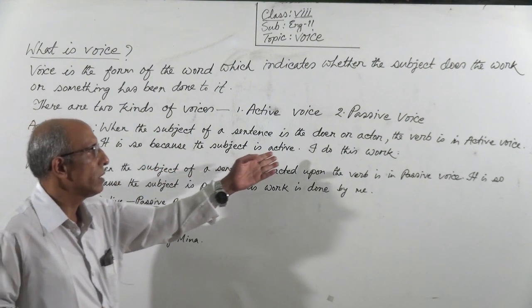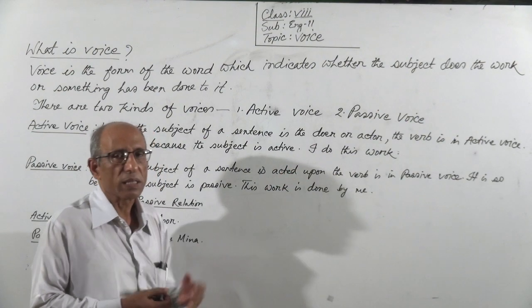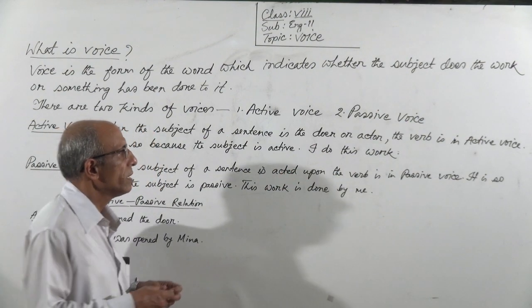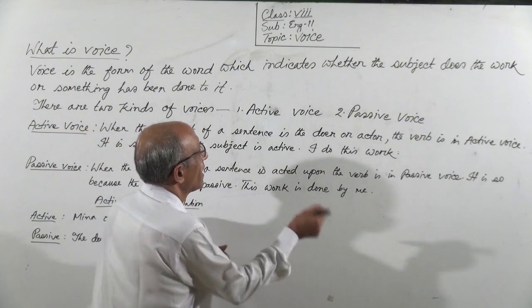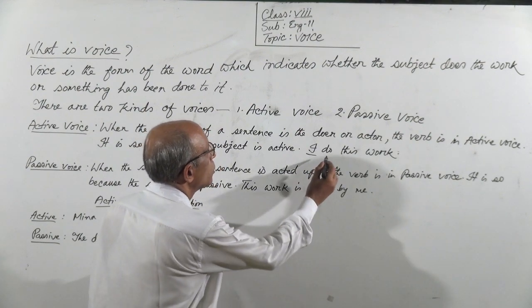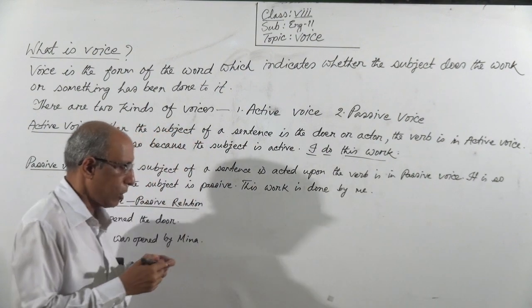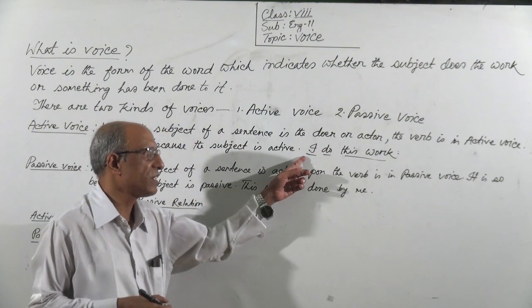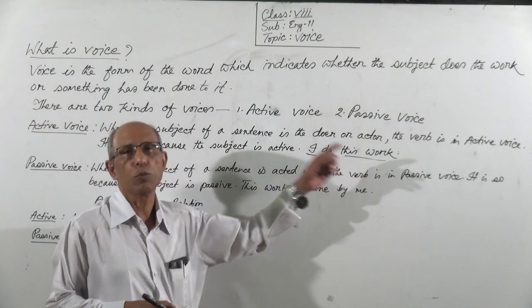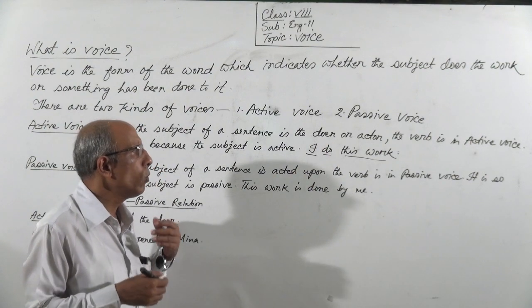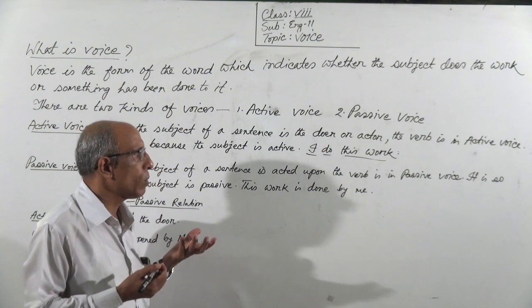See an example. I do this work. Here you see, I is the subject, do is the verb, and this work is the object. Who does the work?